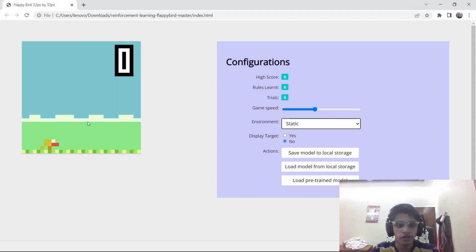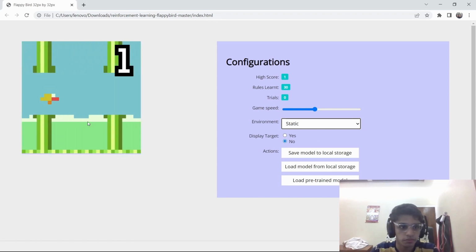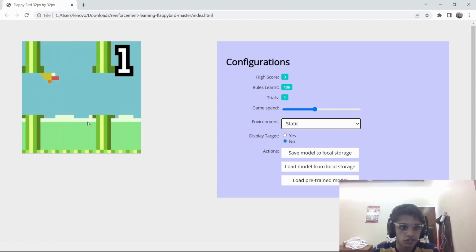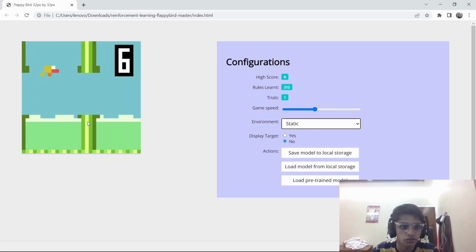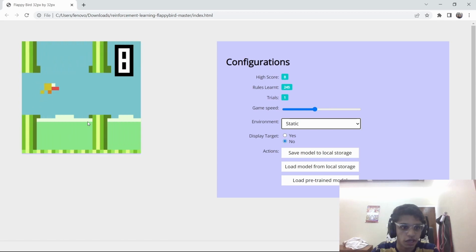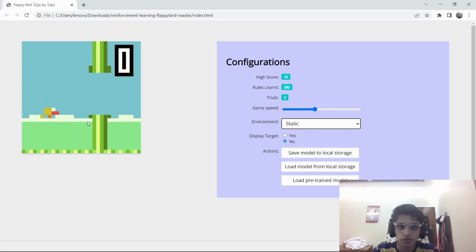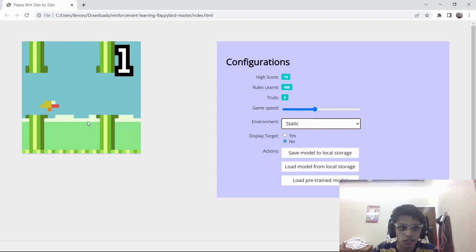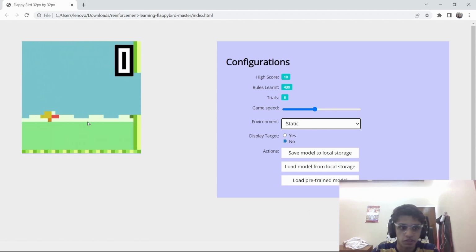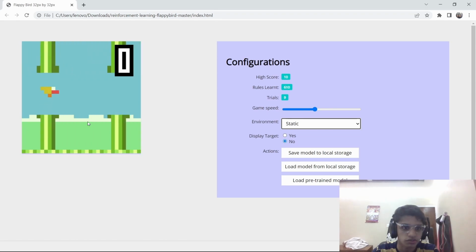Generally, in a static environment, it would take the agent a mere 25 trials to get a hang of the environment, whereas in a random environment, it would take close to around 1,000 trials to get used to the environment it's been deployed in. The highest score, in my case, my high score was 10.